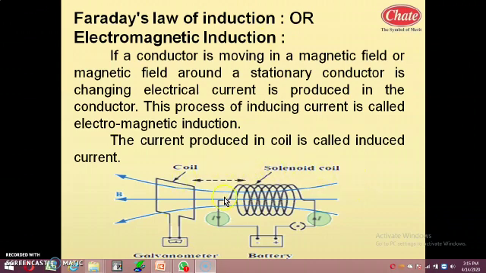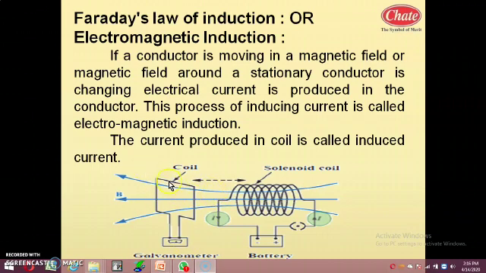As I discuss this diagram, let us see the concept behind this. So this is a magnet. We may take either an electromagnet or a bar magnet. Whenever this magnet is moved with respect to the coil, either away or toward, what happens? These magnetic lines will change. For example, now here three lines are passing through the coil. If you move this magnet away, then what happens? Only one line may pass through the coil and two lines will diverge.